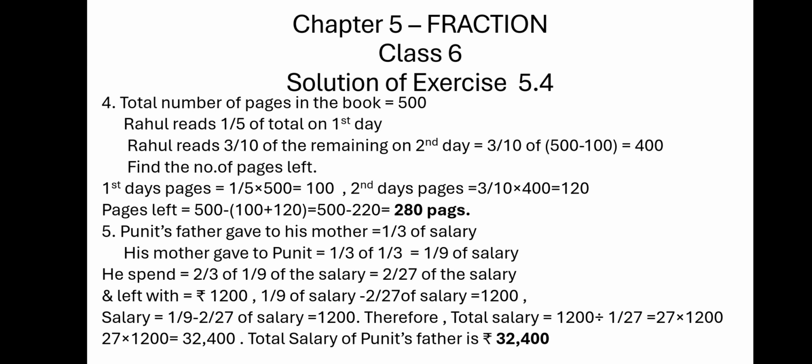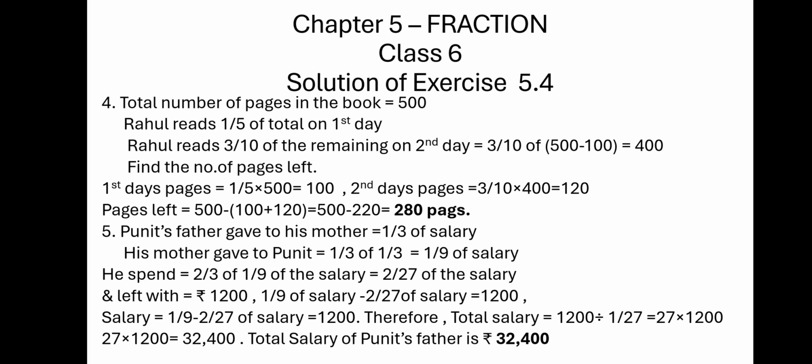Now fifth question. Punit's father gave to his mother 1/3 of salary. His mother gave to Punit 1/3 of 1/3, that is 1/9 of salary. He spent 2/3 of 1/9 of the salary. So he spent 2/27th of the salary and is left with 1200. So 1/9 of the salary minus 2/27th of the salary is 1200, because he spent not that much. So he is left with only 1200 out of 1/9 of the salary.